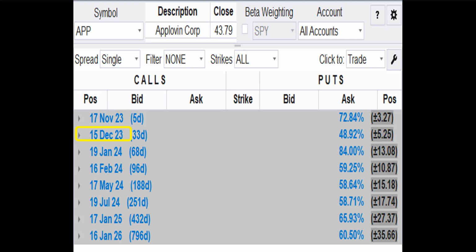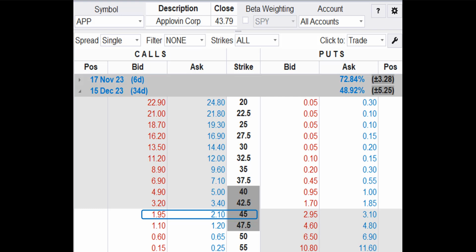Since the trend is up, we want to buy a call. APP has 8 option chains to choose from. We're going to use the DEC15 or December 15 option chain. Right now, the December 15 options have 33 days to expiration. Here's the APP option chain for December 15. APP closed at 43.79 on Friday. That means any calls on the list from 20 to 42.5 are in the money.